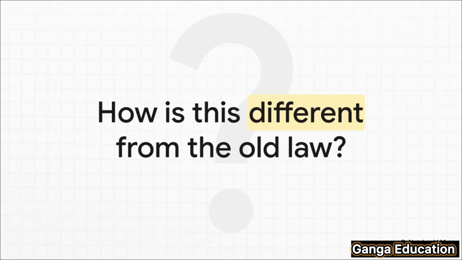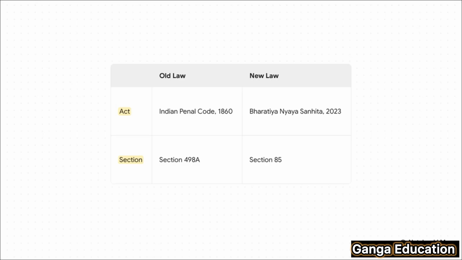Now, let's cover something that is absolutely vital for your exams. How does this new section connect with the old law? More specifically, which section has it replaced? This provision in the new Bharatiya Nyaya Sanhita is what used to be the famous Section 498A of the Indian Penal Code 1860. It's so important that you remember this. Section 498A IPC has now been replaced by Section 85 of the BNS 2023. When you're writing your exams, make sure you cite the new section and the new act.